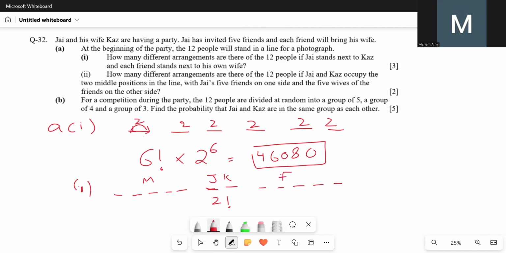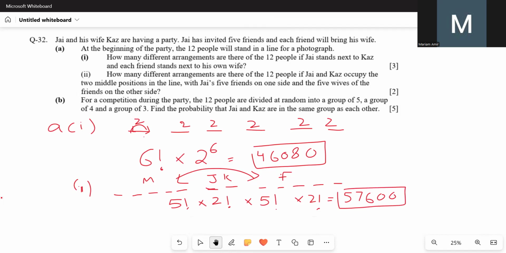So we'll have 5 males here and 5 females here, or it could be swapped as well. So 5 males is 5 factorial and 5 females is 5 factorial. And since they could swap, males could go towards the right and females towards the left, so another 2. So 5 factorial into 5 factorial into 2 factorial into 2, and 57600 would be the answer.